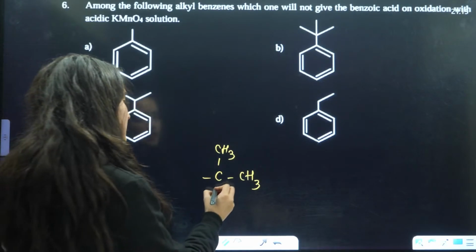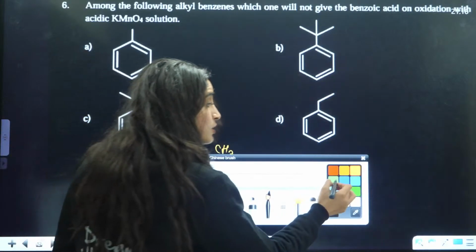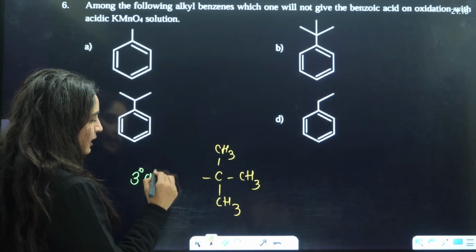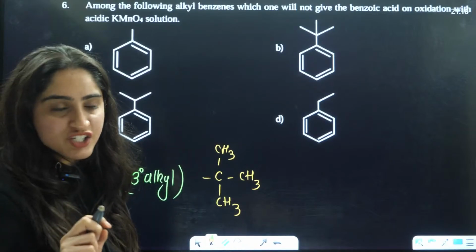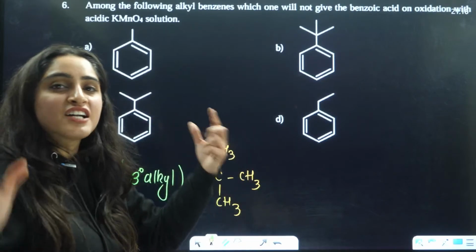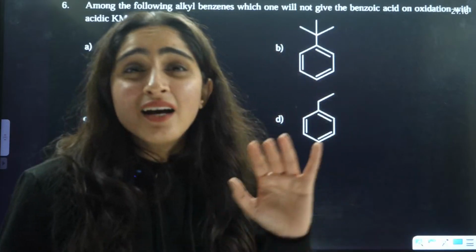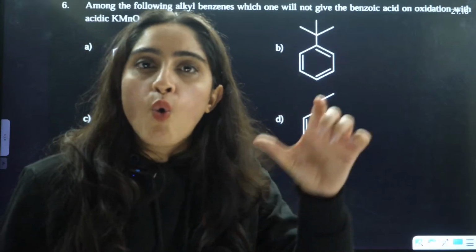Not isopropyl, by mistake, it should be tertiary. If you have a 3-degree alkyl group, that chain will not be converted into a COOH group. Otherwise, any other alkyl chain will be directly converted to COOH.